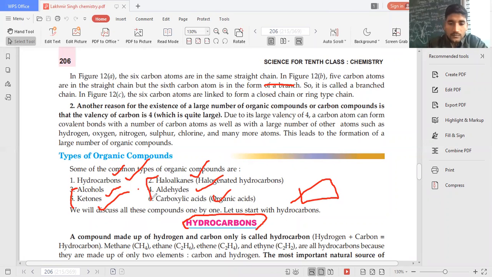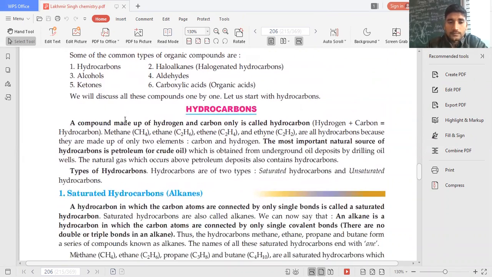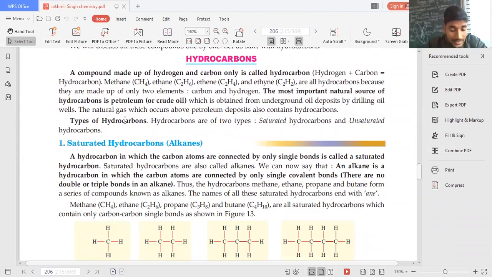Okay, let's see. Hydrocarbons, as the name suggests, these are nothing but the compounds of carbon and hydrogen.